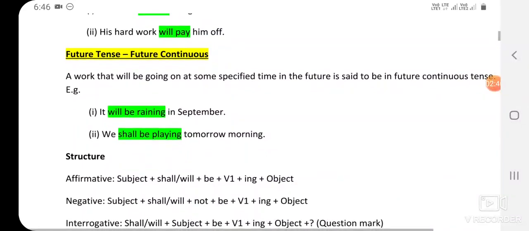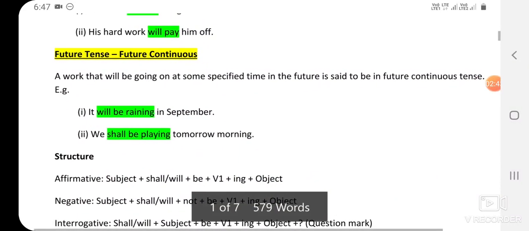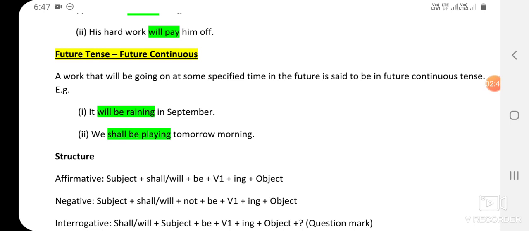Next, future continuous tense. This tense is used for a work that will be going on at some specified time in the future. Specified time means fixed time. For example, it will be raining in September. We shall be playing tomorrow morning. Here a fixed time is given, September or tomorrow morning. So by that time, we will be doing this action or this action will be happening.